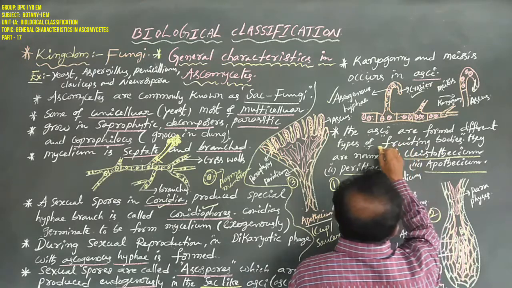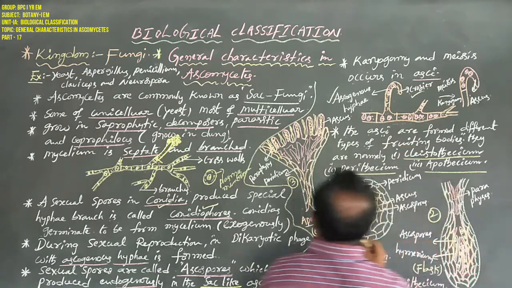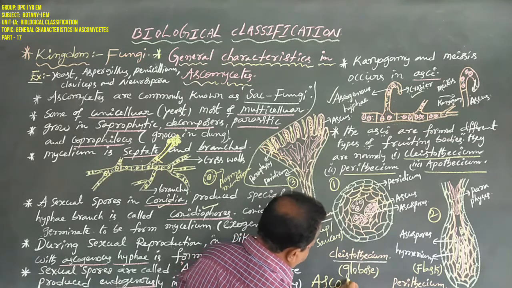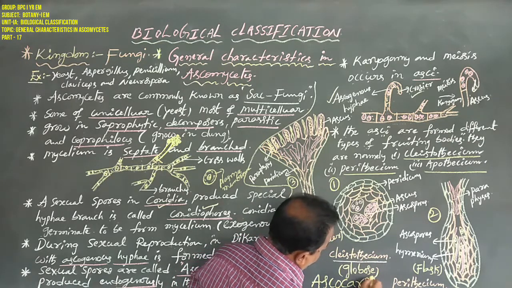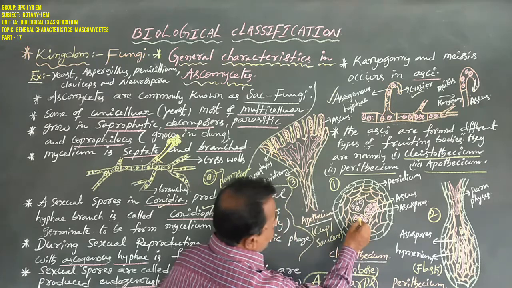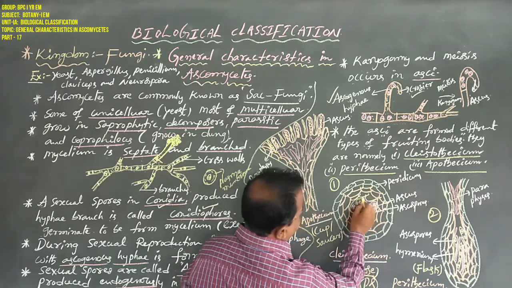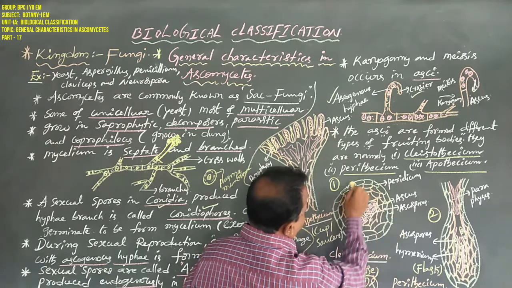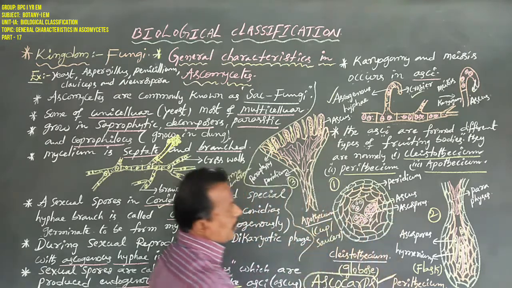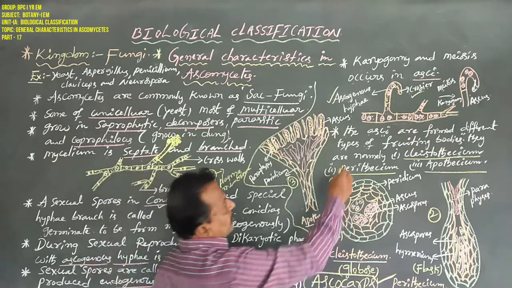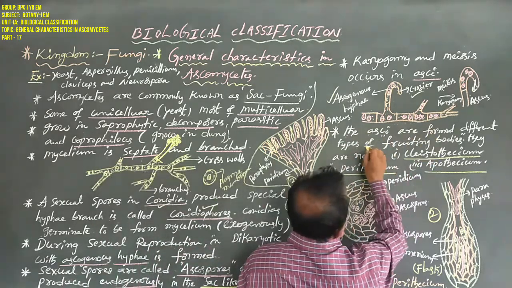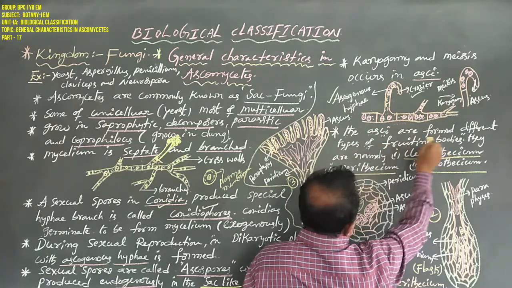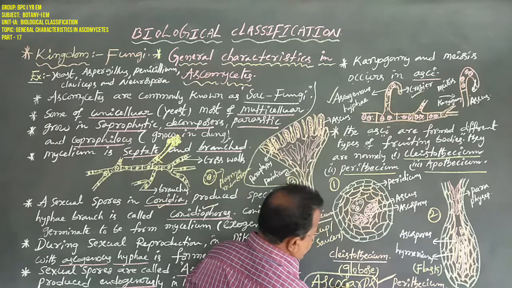These different types of fruiting bodies are named ascocarps. Don't confuse over here: ascospores and ascocarps. These are ascospores, this is an ascus, but this is one type of fruiting body, or ascocarp. The asci are formed in different types of fruiting bodies, and these are known as ascocarps.